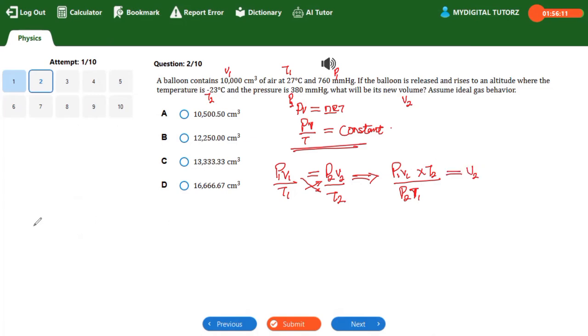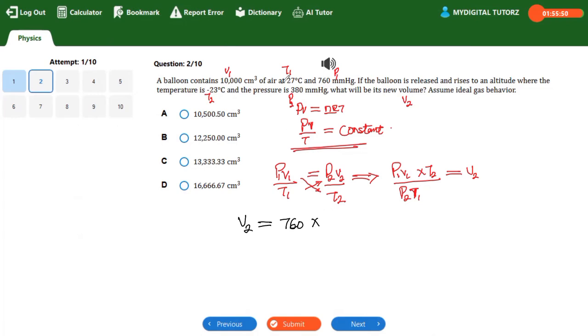So we can now say V2 is equal to, what is our P1? P1, I've already itemized it here. P1 is 760 multiplied by V1.